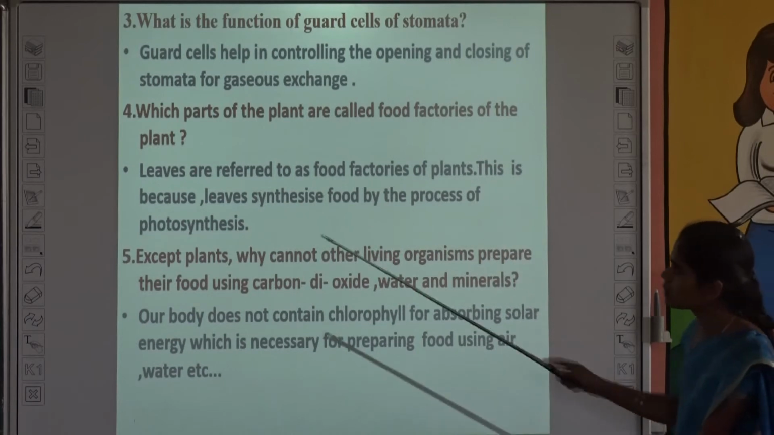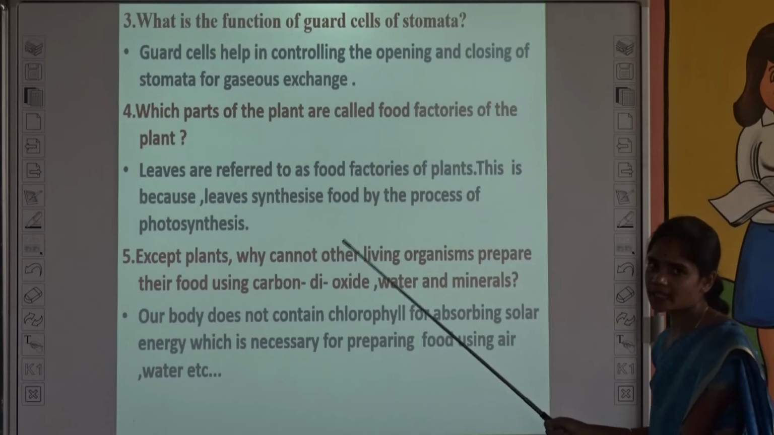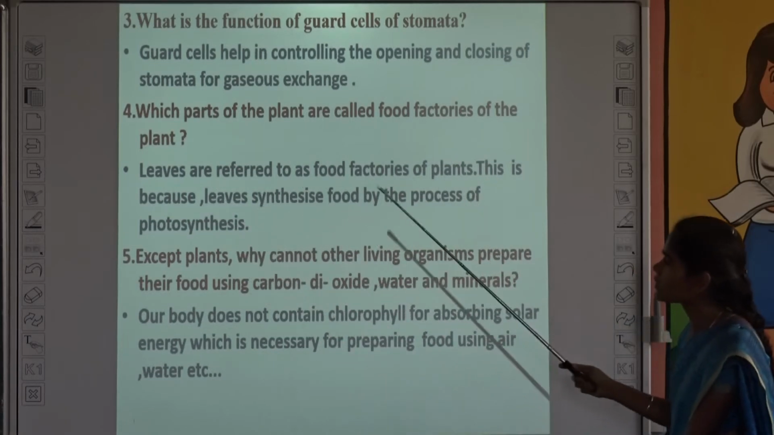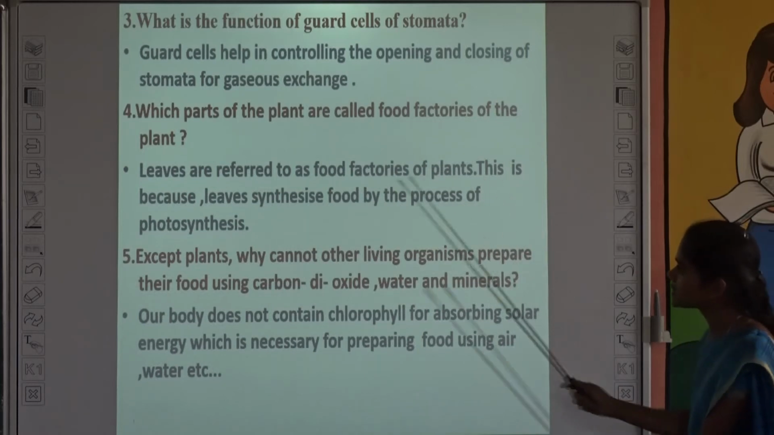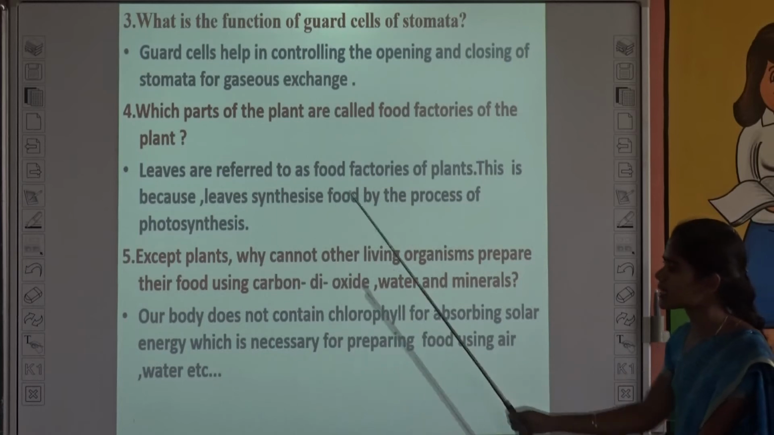And the fourth one, which part of the plant is called the food factory of the plant? It is definitely leaves. See, leaves are referred to as the food factories of plants. This is because leaves synthesize food by the process of photosynthesis.